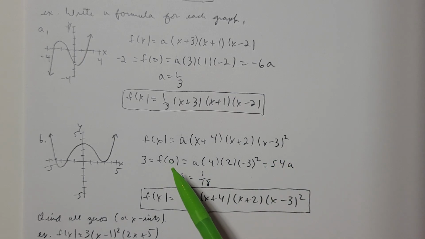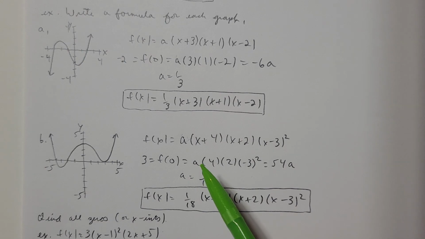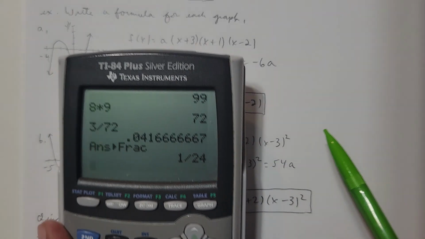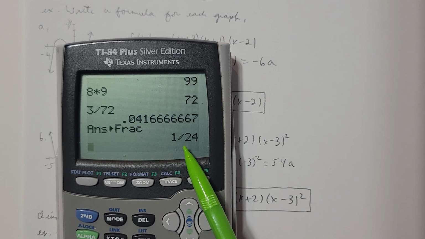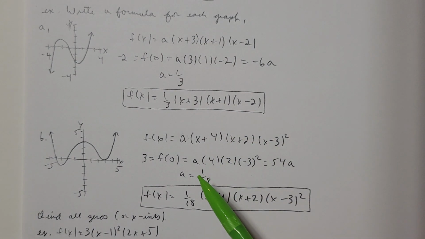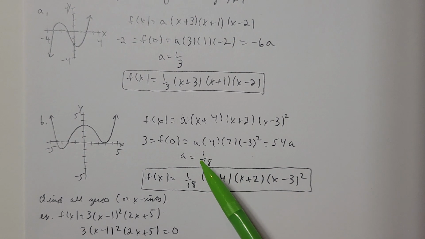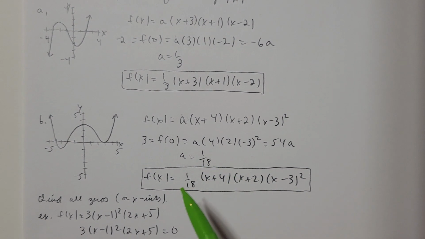If we divide by 72, 3 divided by 72 is going to be 1 over 24. It should be 1 over 24. So my answer is going to be f of x equals 1 over 24 times x plus 4 times x plus 2 times x minus 3 squared. And then go ahead and circle that.